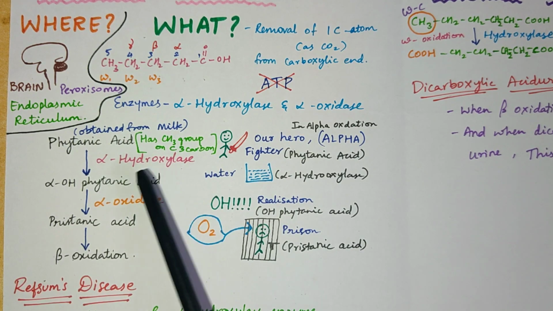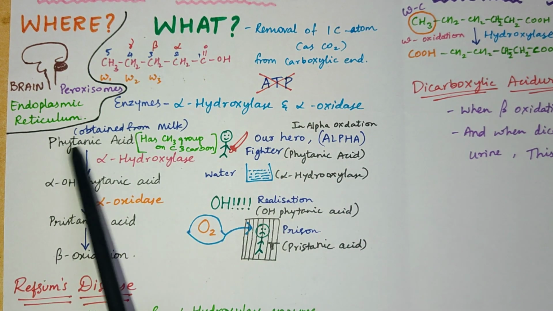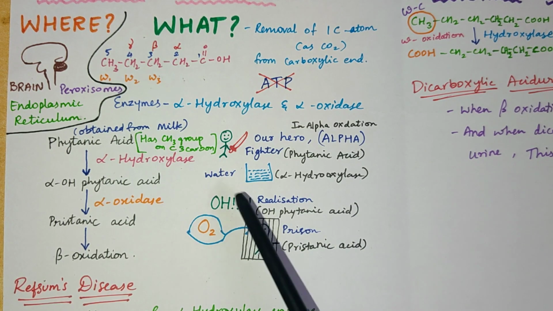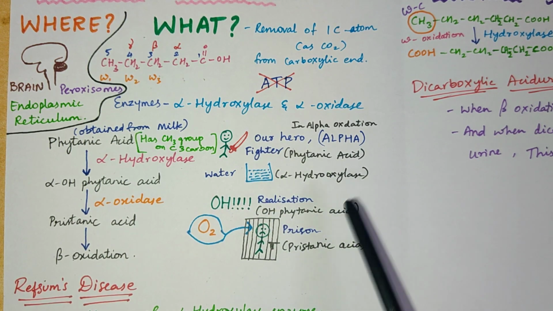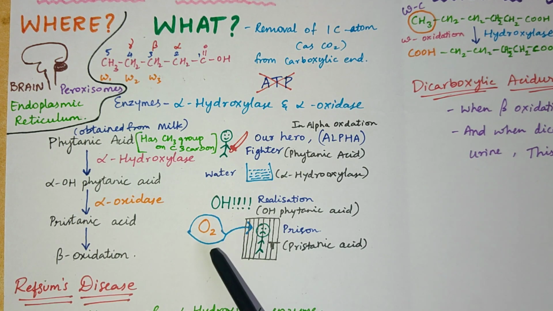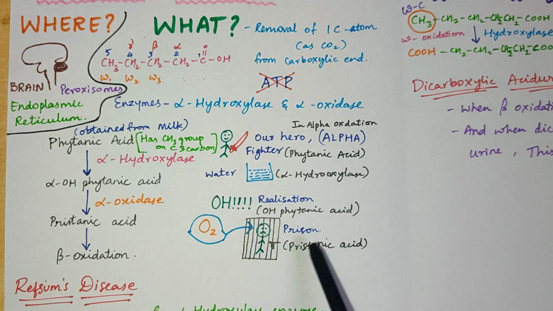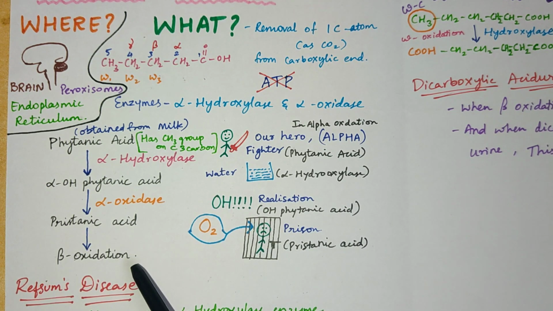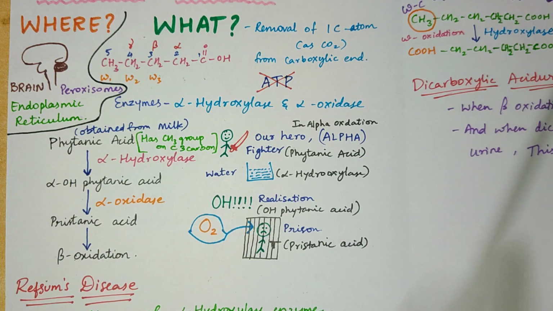And to remember this, you can easily see here is our hero, that is in alpha oxidation. What happens is the phytanic acid is converted into hydroxyphytanic acid. Then it is done by the enzyme alpha hydroxylase. Then we give him oxygen, right? So the enzyme used in this step is alpha oxidase, and he stays in prison for a long time after that. So the prison refers to pristanic acid, and then it enters beta oxidation cycle. So this is how alpha oxidation occurs.